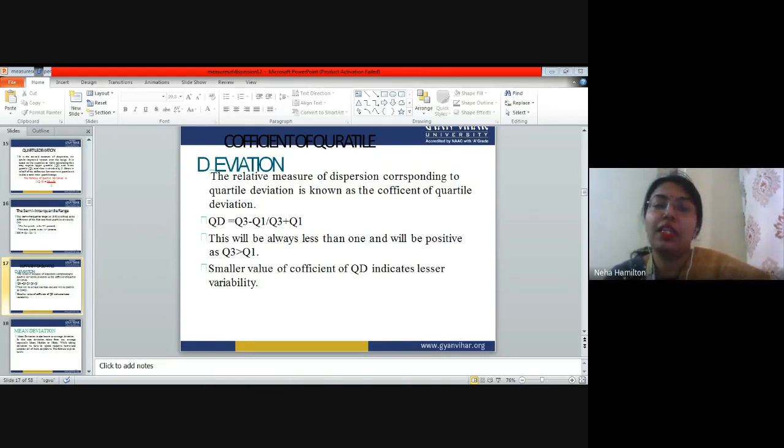Okay. This will always be less than 1 and will be positive, right? So the only thing that you have to remember is that it will be positive and the value will always be less than 1. The smaller the value of the coefficient of QD, the lesser the variability. So the smaller the value of the coefficient of quartile deviation, the smaller the variability in your set of observations.